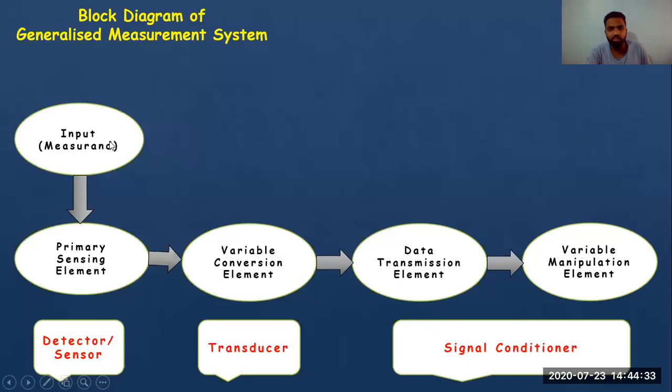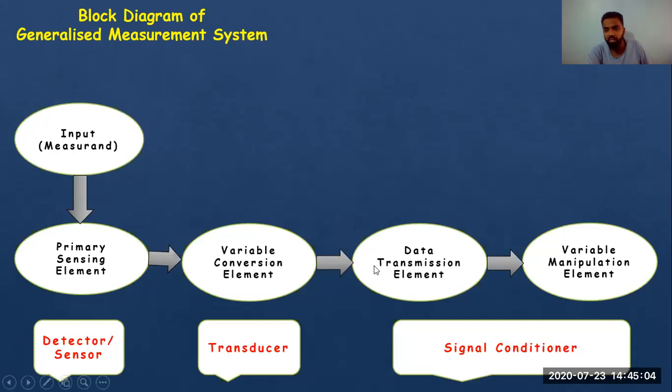So what we started with: input. We went to the primary sensing element called as detector and sensor. It goes to variable conversion, which is nothing but transducer. This transduced signal, the inflation of that Bourdon tube, is nothing but the transducer's work. It was already stated in the video that the Bourdon tube does both functions. It does the function of detecting from one side and it inflates from the other side, which is nothing but transducing, converting one form of signal to another form of signal with the help of linkage.